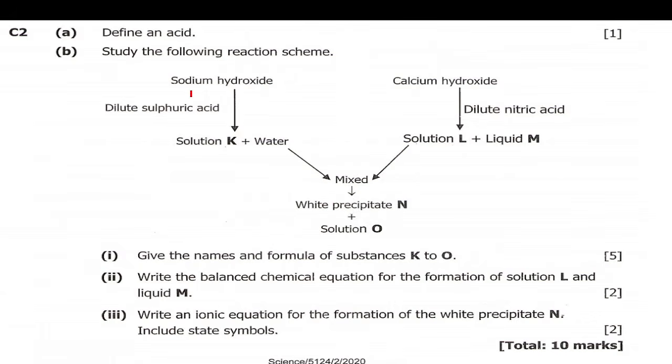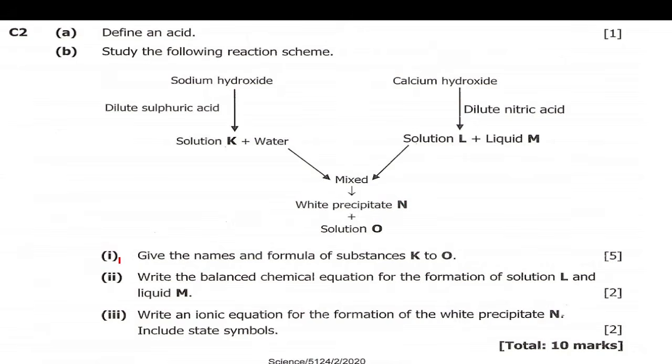So here you have sodium sulfate, and here you have calcium nitrate. So they will exchange the ions again. Sodium sulfate forms sodium nitrate, and calcium nitrate forms calcium sulfate, which is a precipitate here. So N here will be calcium sulfate, and O here will be sodium nitrate.